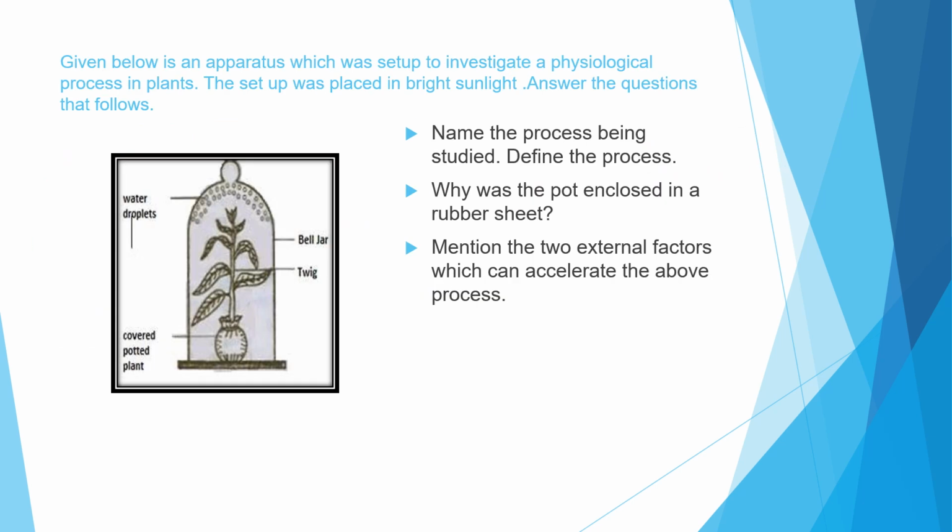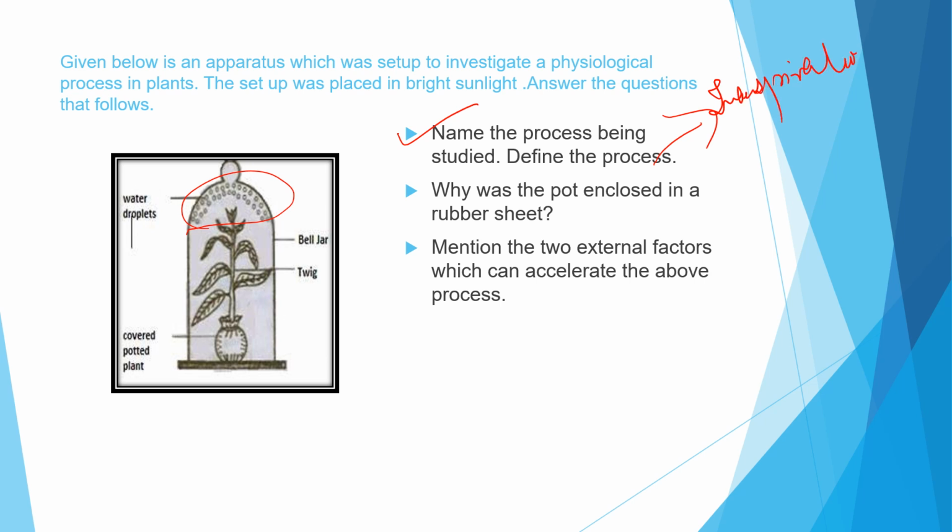Now here we can see a given apparatus below, which is a setup to investigate a physiological process in plants. The setup was placed in bright sunlight, and answer the questions given below. Name the process which is being studied. We are seeing the release of water vapor here, the release of water vapor by a plant. This happens due to transpiration only. So the process is transpiration.